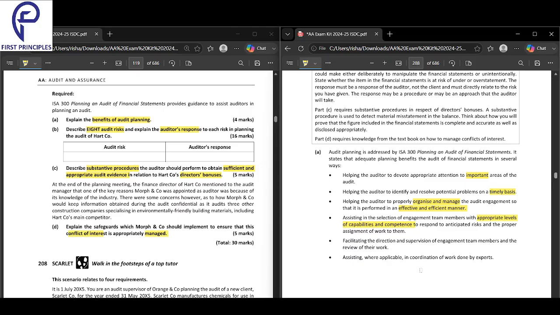Finally, directors can direct and review the audit team properly, so the control will be better. If you plan better, the direction and supervision of the team will be very good.